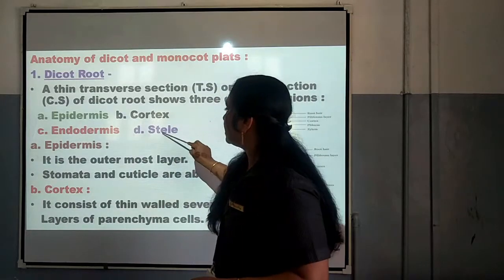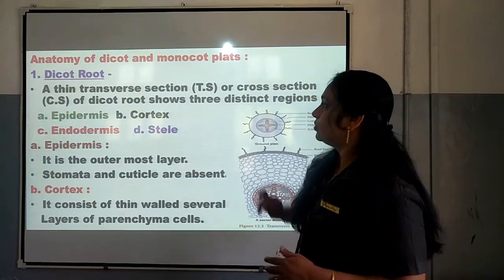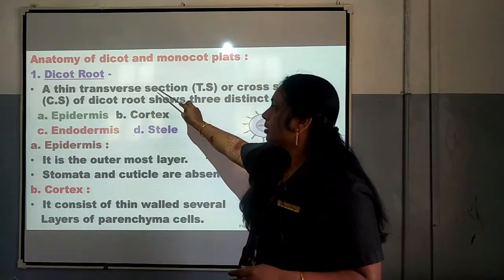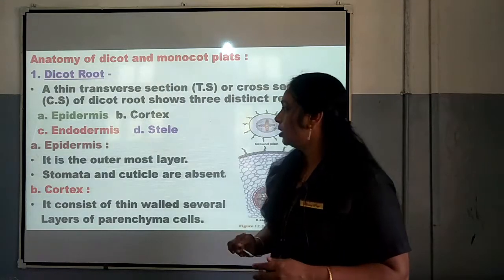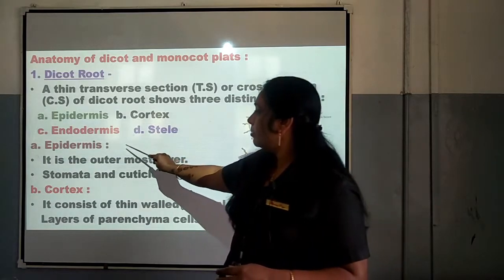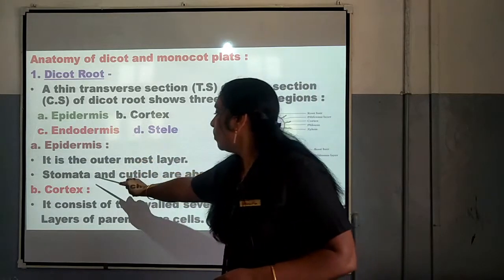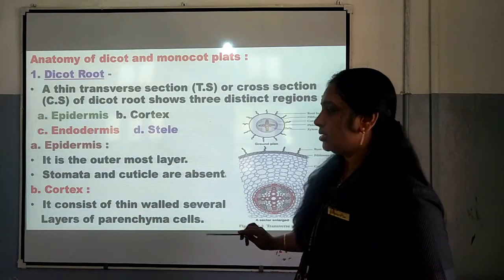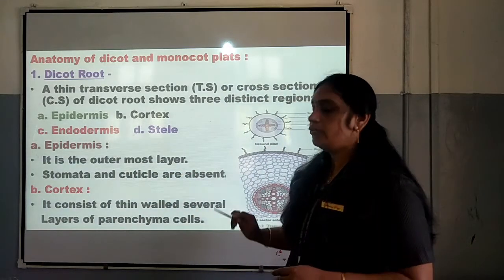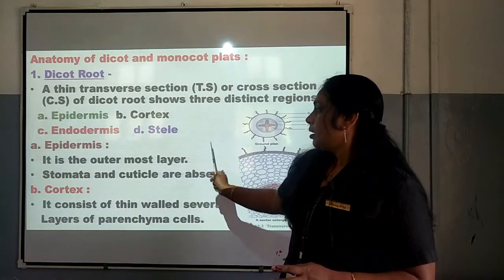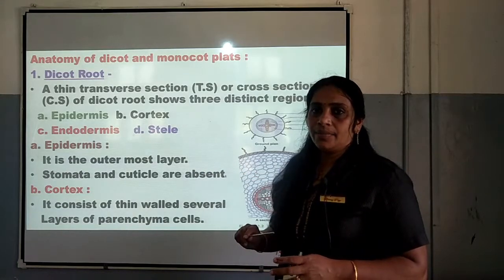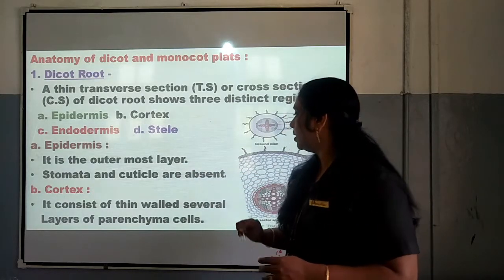Epidermis, cortex and stele are the three distinct regions we can see in the case of the dicot root. The first one is epidermis. It is the outermost layer. Stomata and cuticle are absent. In the case of root, we already understood that epidermis will be there, but stomata and cuticle are absent.